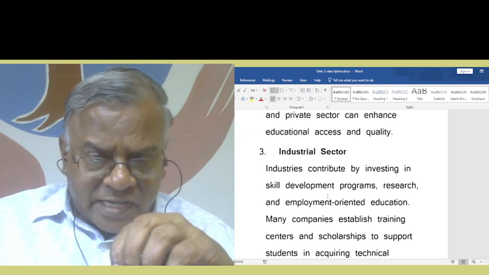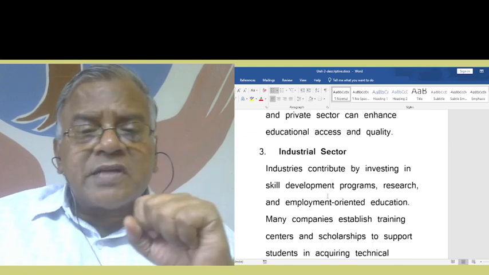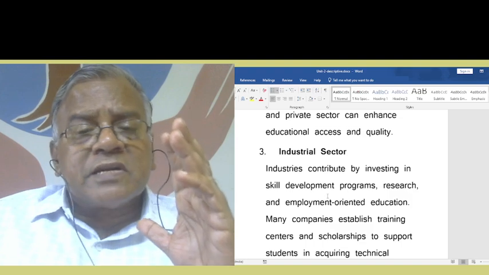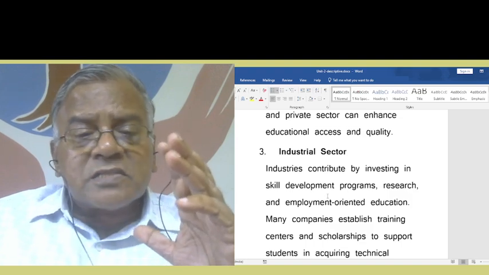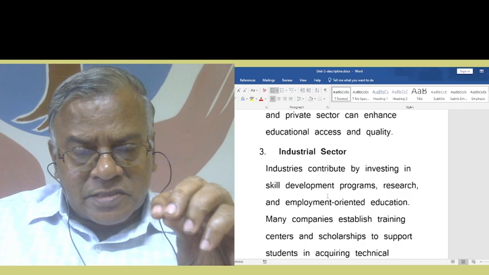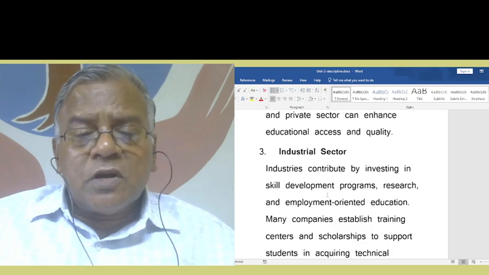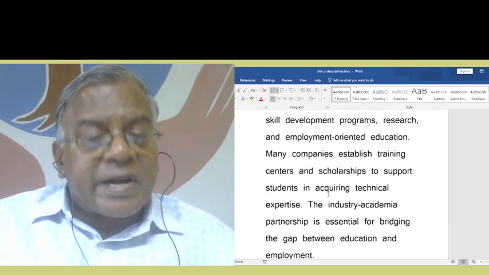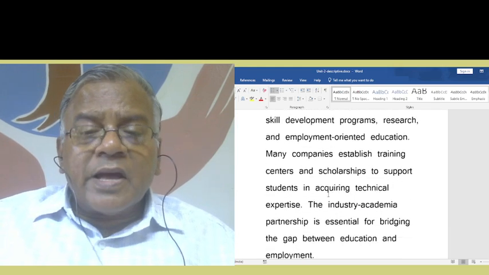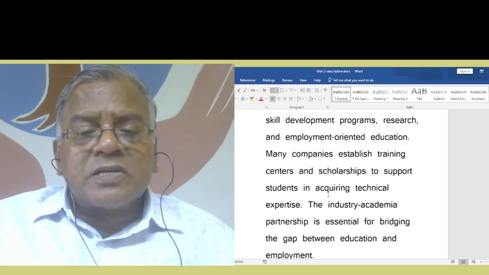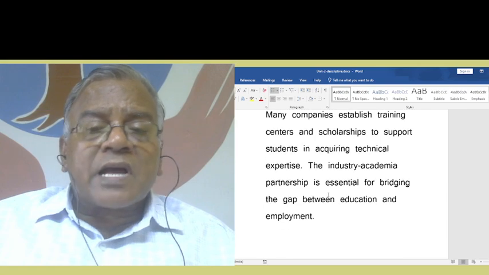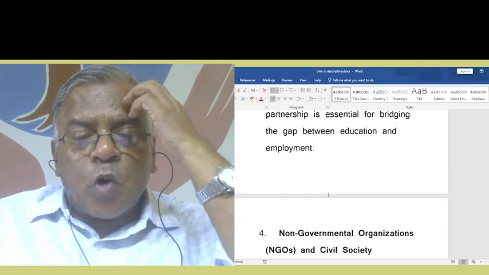Then industrial sector, another sector. Industries contribute by investing in skill development programs, research, and employment-oriented education. Many companies establish training centers and scholarships to support students in acquiring technical expertise. The industry-academia partnership is essential for bridging the gap between education and employment.